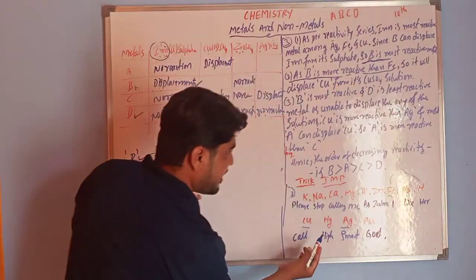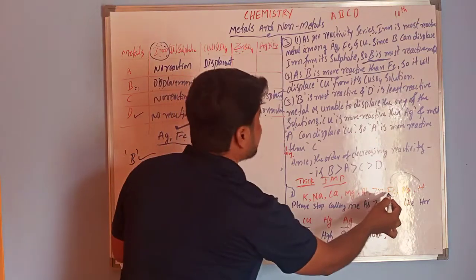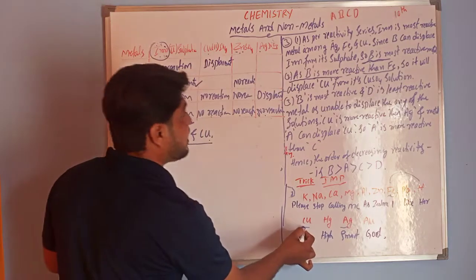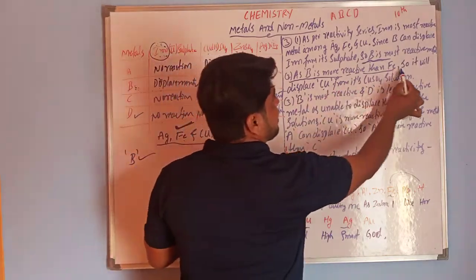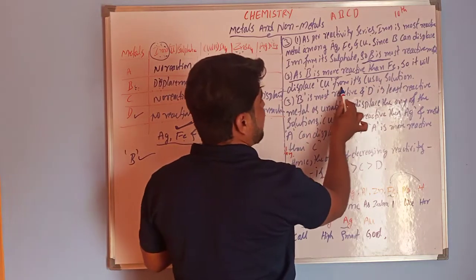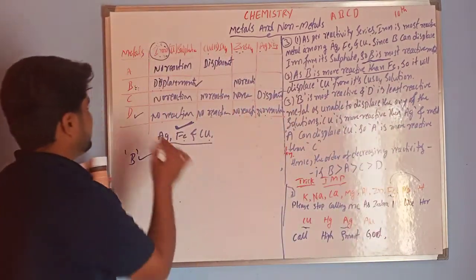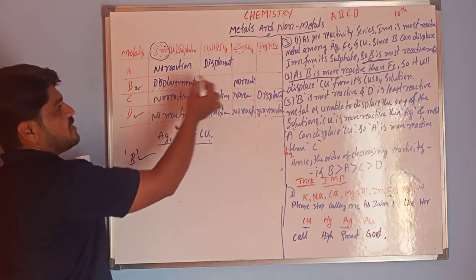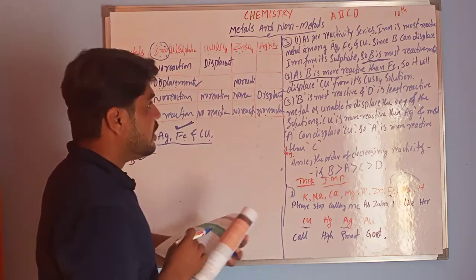See, ma'am, copper, where is it? Iron is here. So B can displace the iron and displace the copper also. So it will displace the copper from its copper sulfate solution. So we know that B can displace the iron and also the copper sulfate solutions.